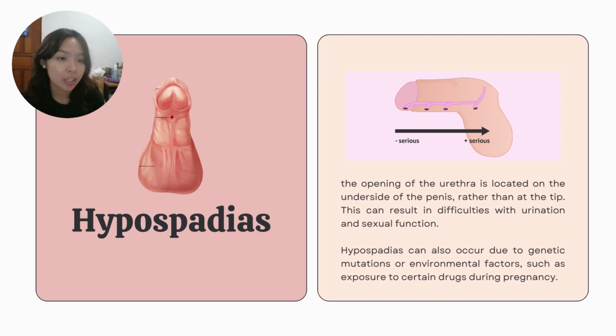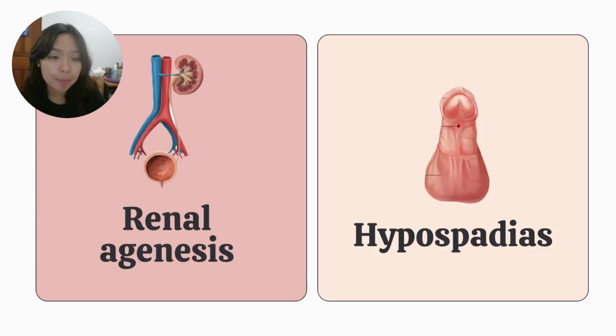Hypospadias is another congenital anomaly that affects the urogenital system, specifically the penis. In hypospadias, the opening of the urethra is located on the underside of the penis rather than at the tip, which can result in difficulties with urination and sexual function. Like renal agenesis, hypospadias can also occur due to genetic mutations or environmental factors such as exposure to certain drugs during pregnancy. Both renal agenesis and hypospadias are typically diagnosed shortly after birth or during childhood. Treatment options for these conditions may include surgical correction, medication, or other supportive therapies.